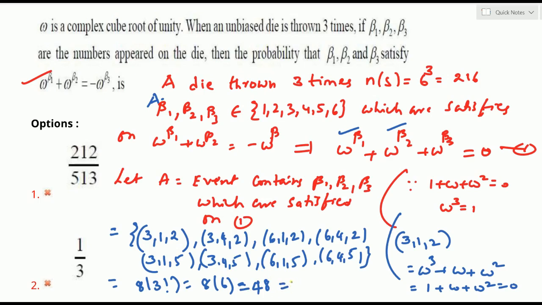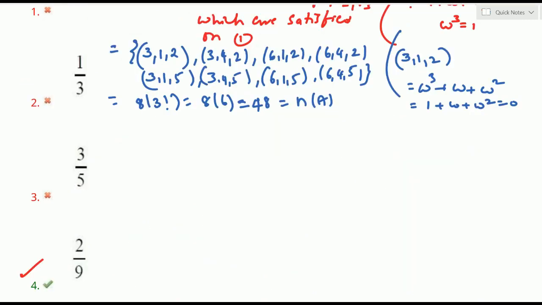Suppose the set I have taken is A, so this is N of A. N of S is 216. So what is the probability? P of A is equal to N of A by N of S, supported events by total number of events. N of A is 48, N of S is 216.